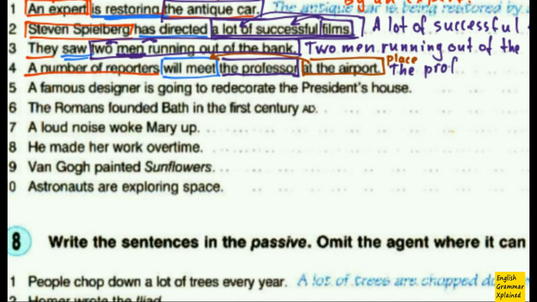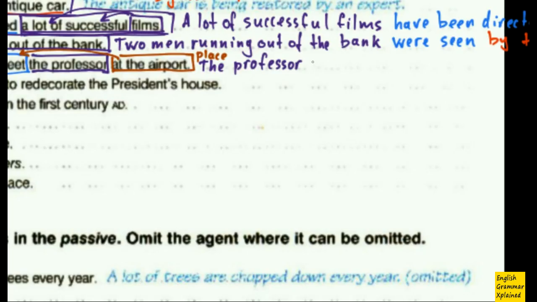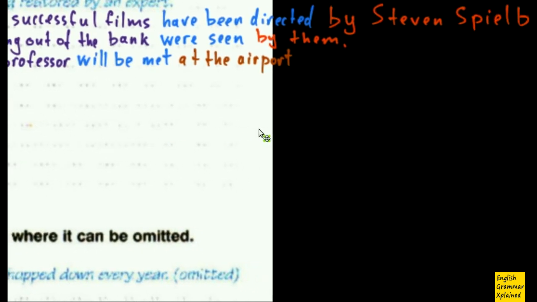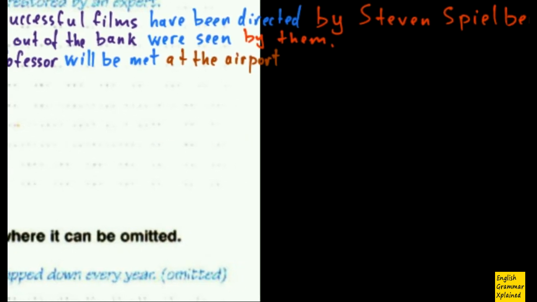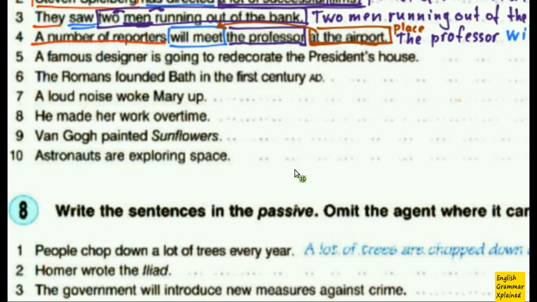The professor, then I put the main verb, will be met, and then I put this thing, at the airport, and only then I put by a number of reporters, aka my agent. Okay, done. What about the next sentence?